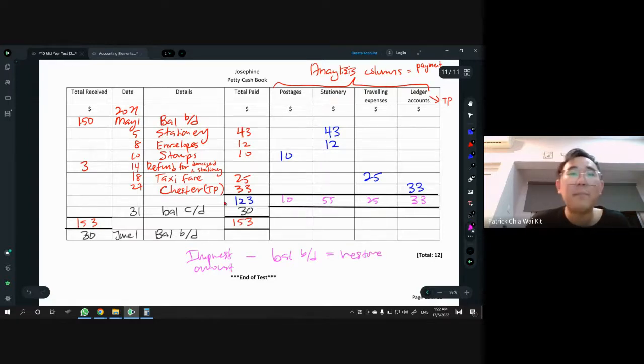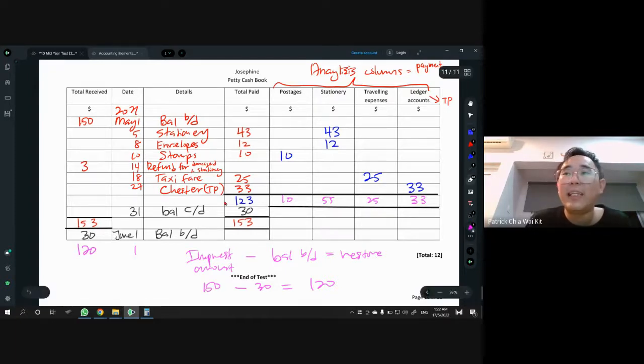In this case, our imprest amount is 150. Our balance BD is 30. So take 150 minus 30. Your restore amount is 120. So you restore, you get 120. That means under total received, there is a 120 here, also on June 1st.